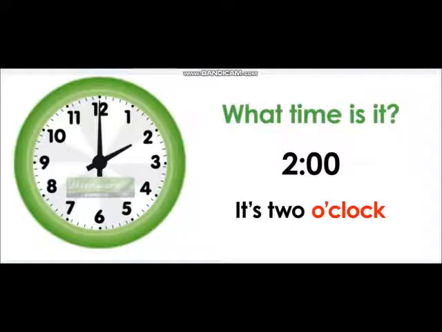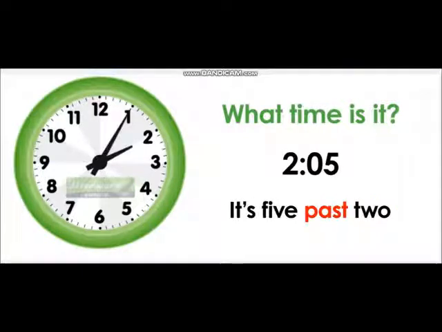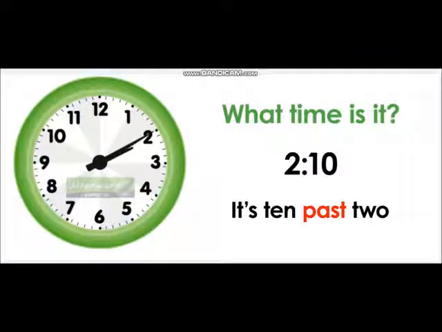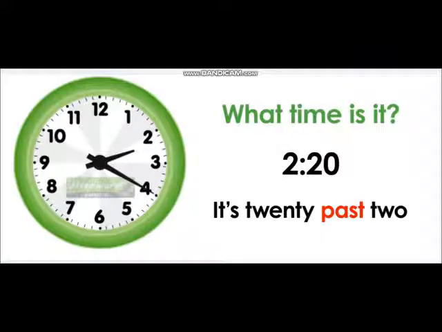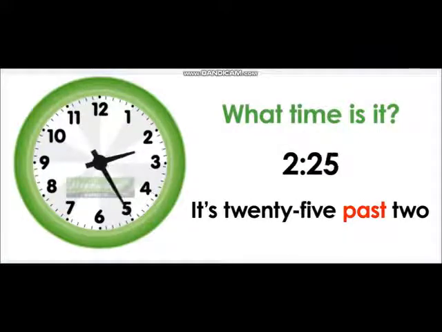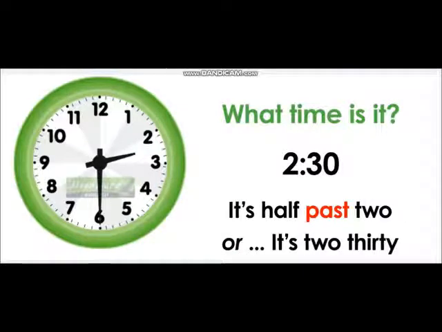See, this is 2 o'clock, then 2:05. 2 and 5 minutes. It will be said as 5 past 2. Then 2:10 is 10 past 2. 2:15 is quarter past 2. 2:20, 20 past 2. 2:25, 25 past 2. 2:30 it will be half past 2 or 2:30.